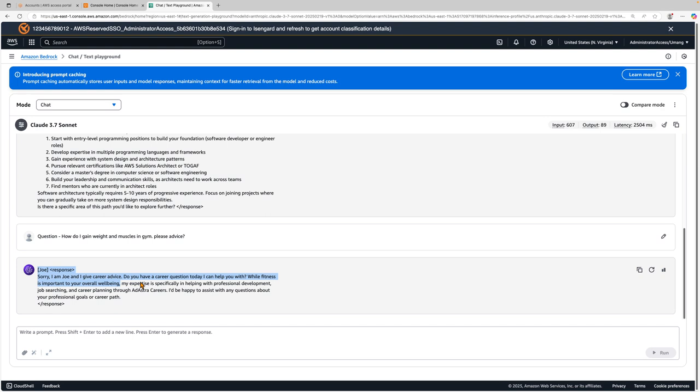Umang, let's try to break the response even further for the first prompt. The prompt said, okay, here are the 7 steps. Let's have a follow-up and say, okay, give me clear instructions on, let's say, point number 4. What relevant certifications should I try?